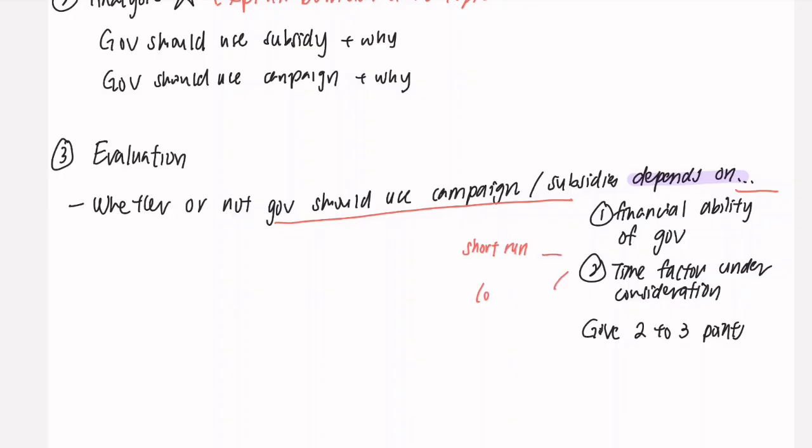In the long run, campaign would be better, because it takes a long time to change someone's mind about something. But in the short run, subsidies would be more effective. So it depends whether the government wants to solve this problem just in the short term or for the long run. For evaluation, I would say make sure to give 2 or 3 points to be safe.